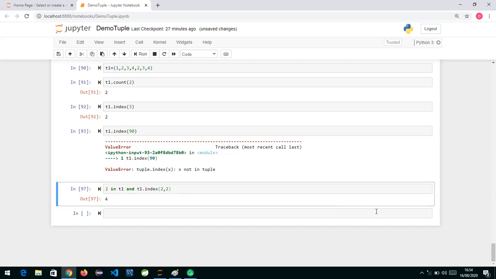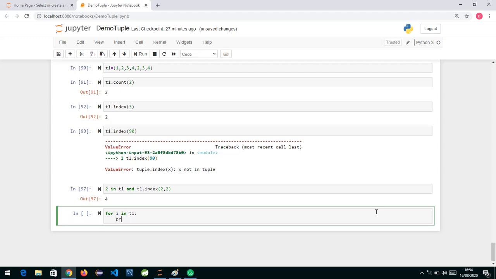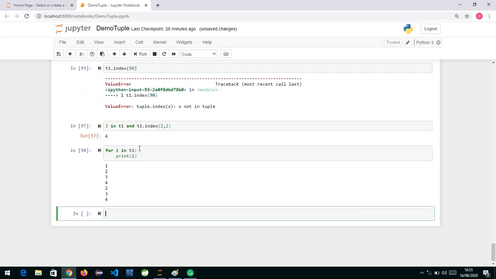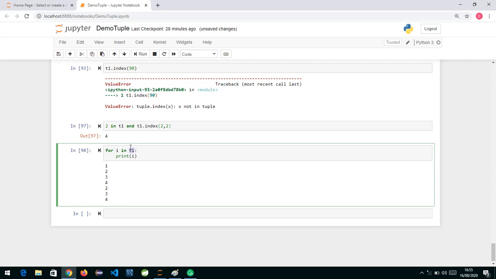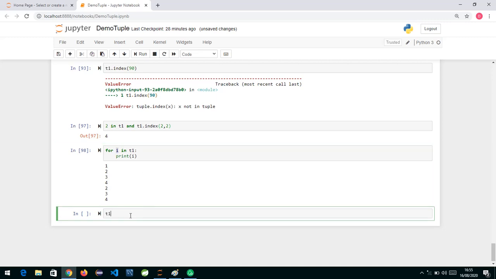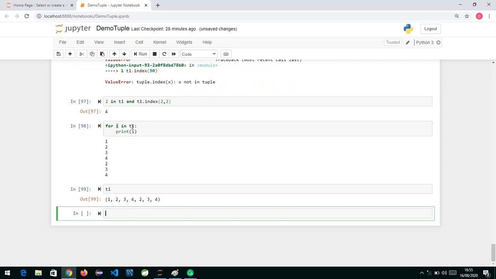Now if I want to iterate a for loop over a tuple, the way we do it is: for i in t1: print i. You can see this is of iterable type, so from this iterable it removes one element at a time, and we now see 1 2 3 4. That's what we had in our tuple t1. If I print t1, you can see we had this data, and the for loop is iterating over the iterable, taking one element at a time, and we are printing it.